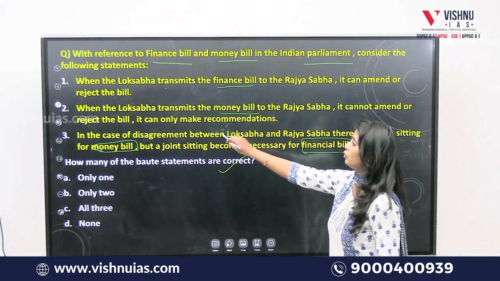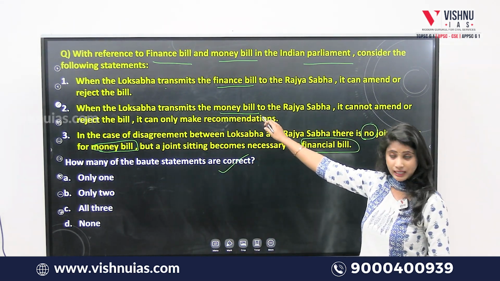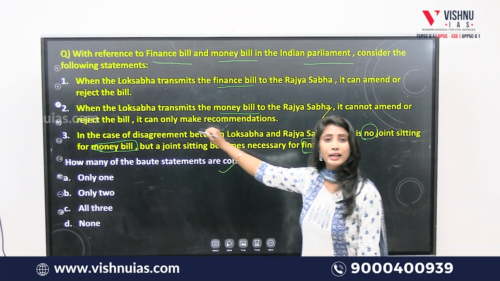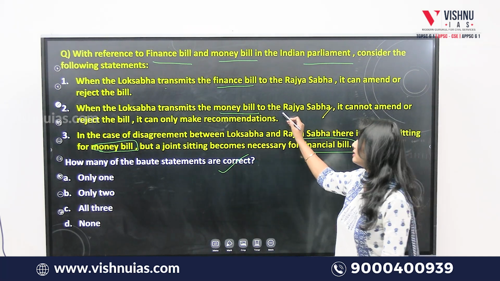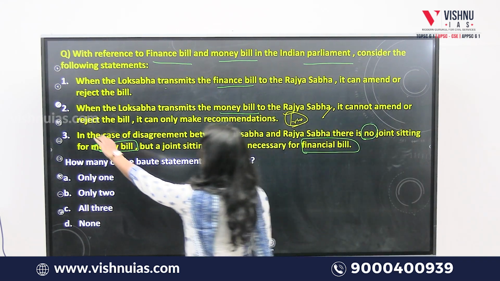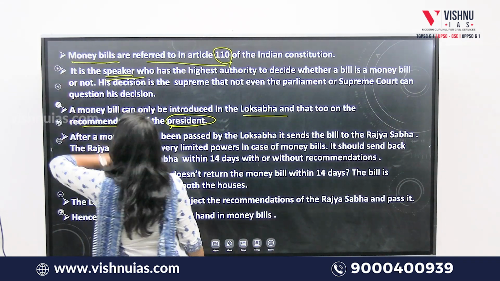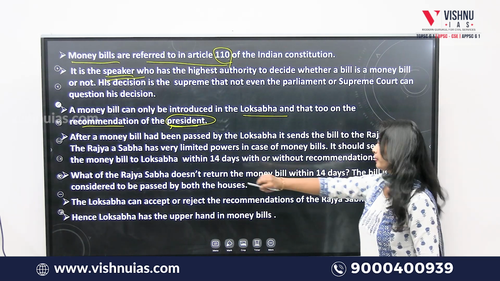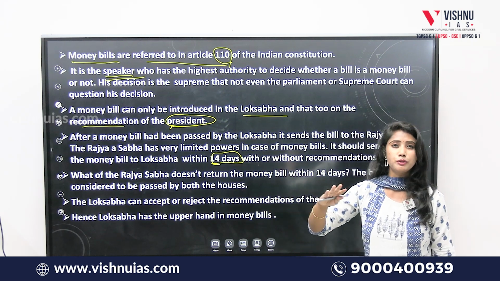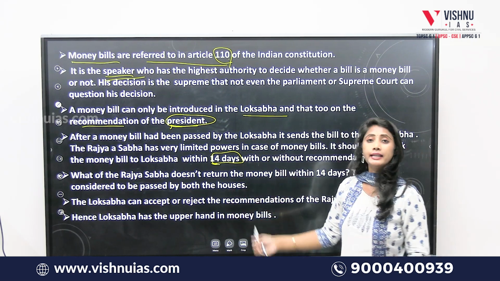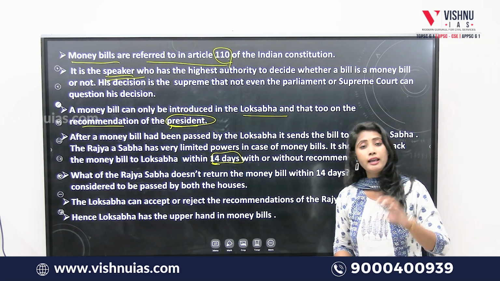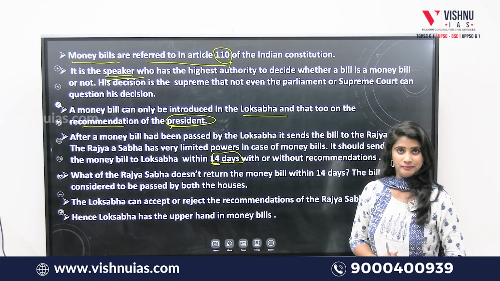In case of disagreement, when the Lok Sabha transmits the money bill to the Rajya Sabha, it cannot amend or reject the bill, but it can only make recommendations. So this is a true statement. First of all, the Rajya Sabha is supposed to send back the bill within 14 days, and it cannot reject or modify the bill, but it can only make some recommendations to the bill. Clear?